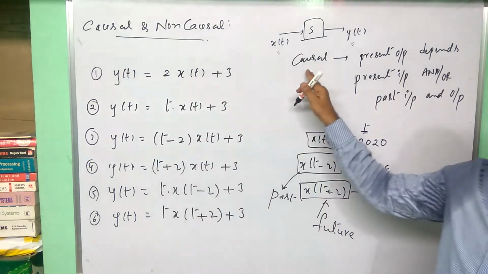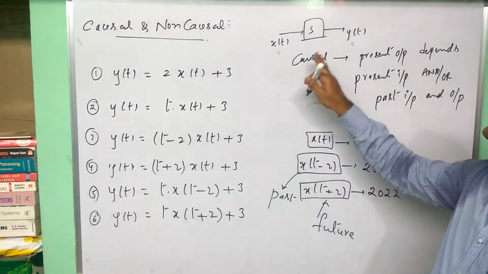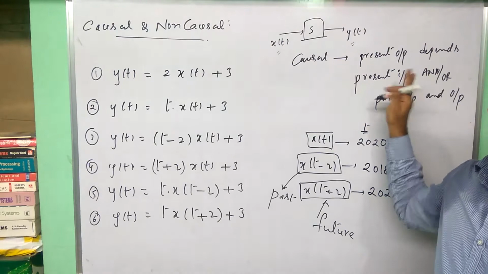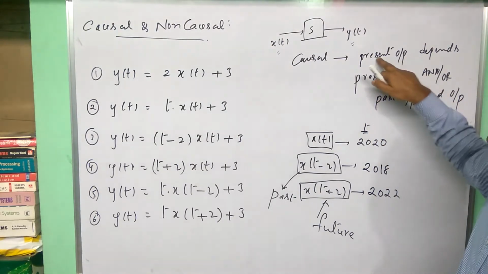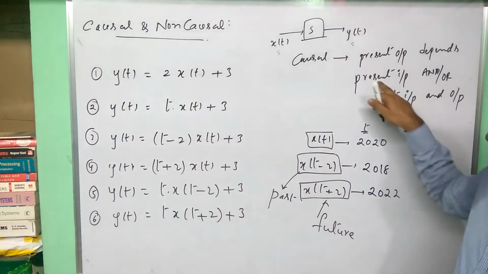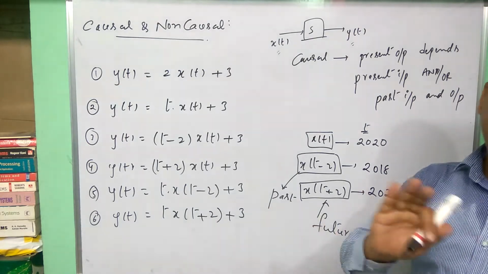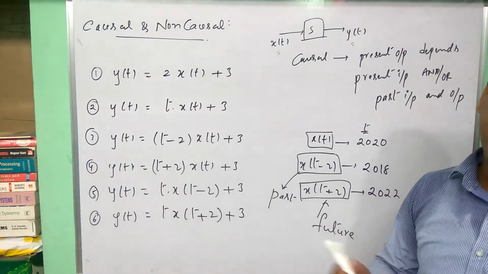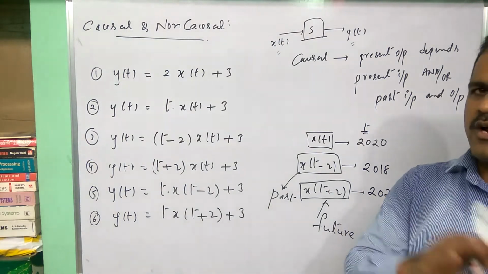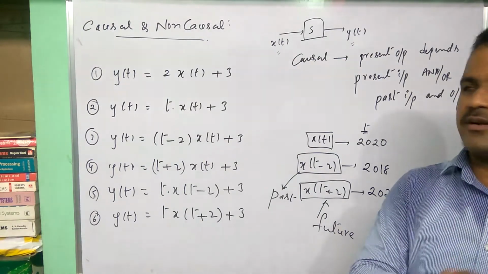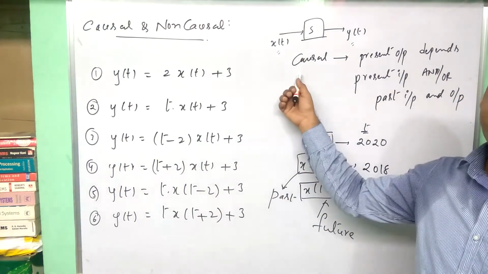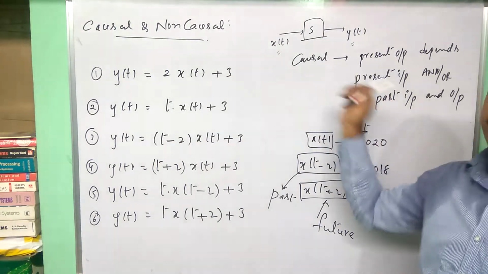Causal system means simply we should define it like this: it should not depend upon the future values. Here present is there, past is there, but there is no future value of either input or output. Whatever it may be, either input or output signal, there should not be future in the causal system. That is what the definition of this system says.